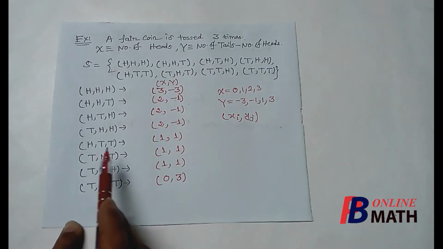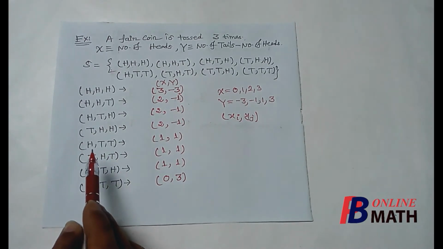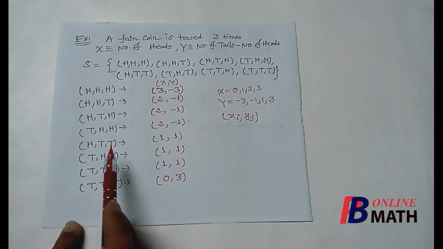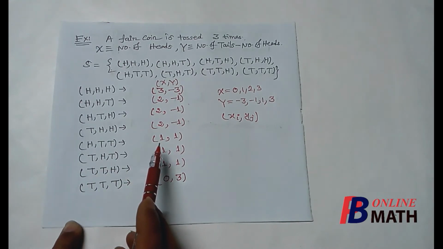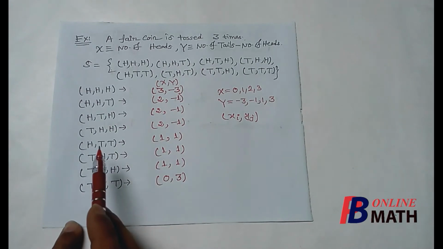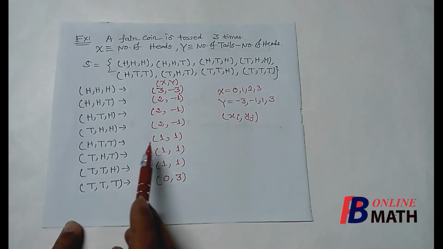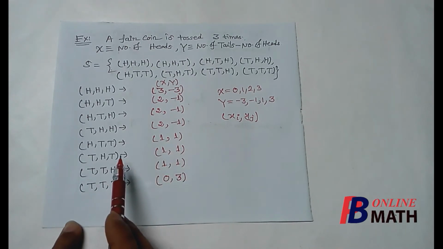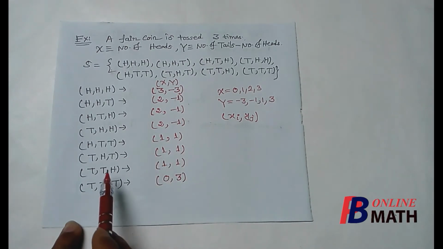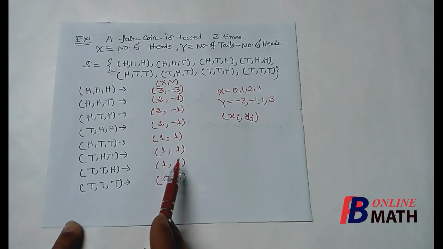Now consider this outcome h comma t, t. For this outcome the number of heads is 1 and the number of tails is 2. So it will be 1 comma 1, because the number of tails minus the number of heads, 2 minus 1, is 1. This outcome will be called 1 comma 1. And similarly for the next two outcomes, these will be called 1 comma 1.